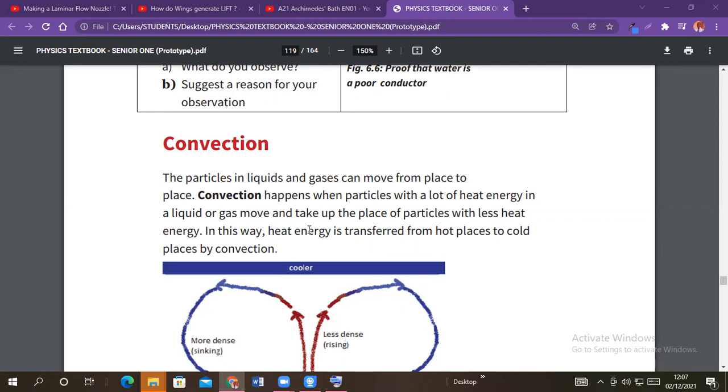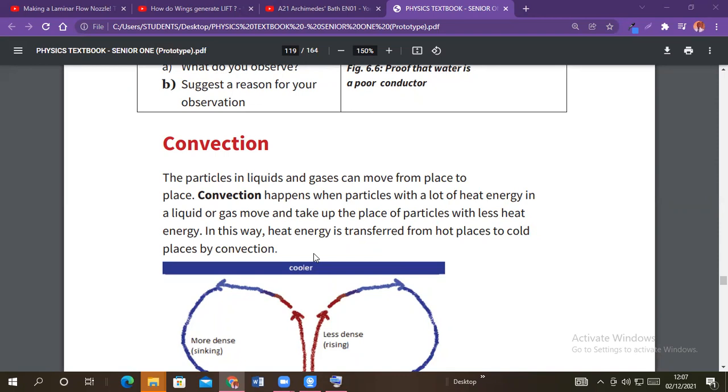So they gain thermal energy and become energetic. Once they become energetic, their kinetic energy increases and they move up to the top surface of that water. So in the process, we shall have liquid molecules or water molecules or air particles rising.